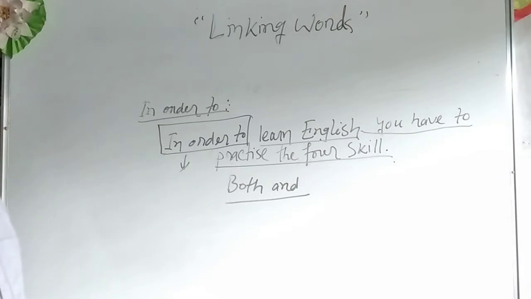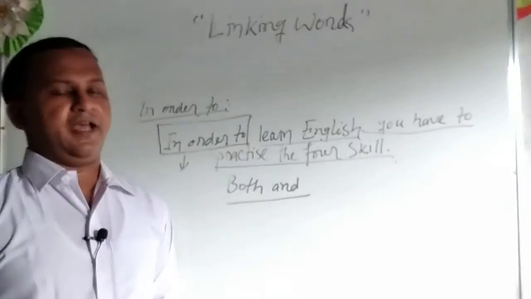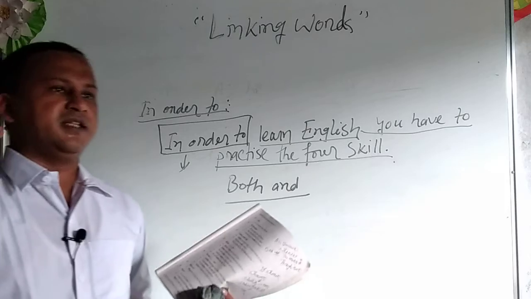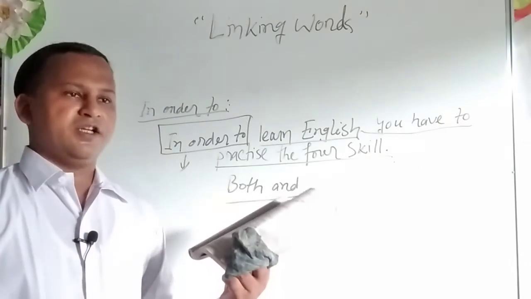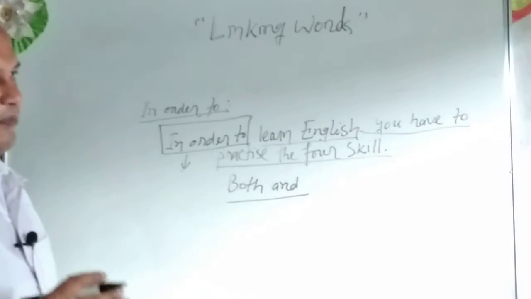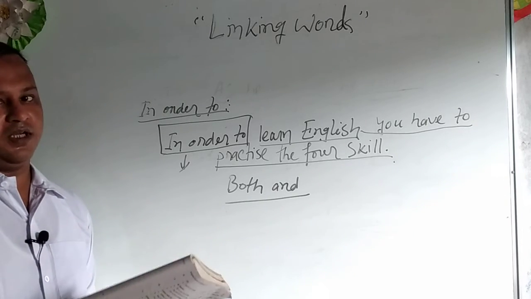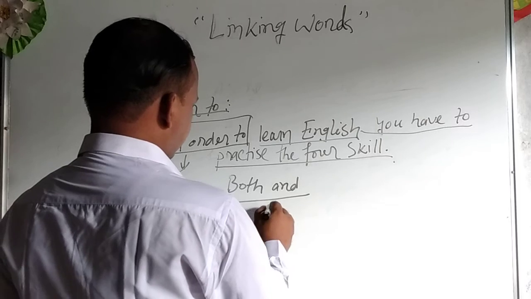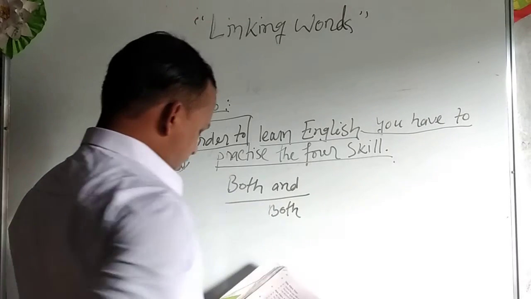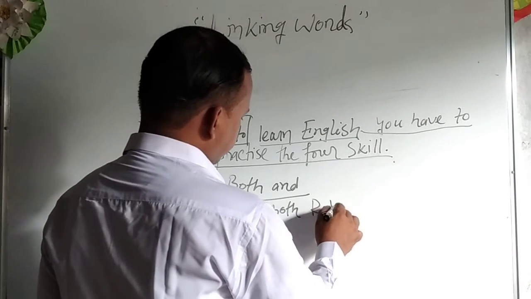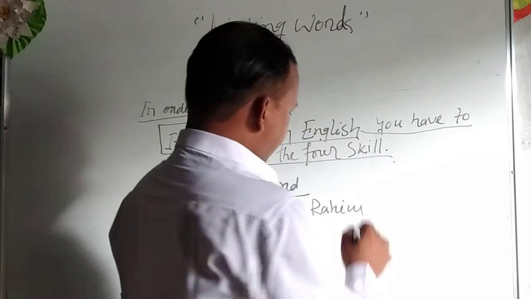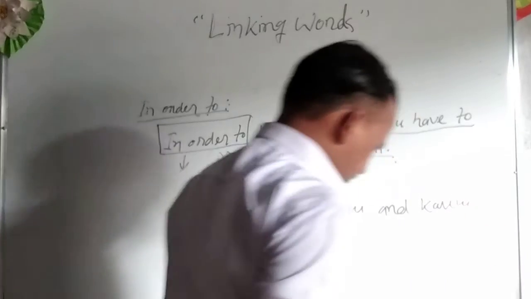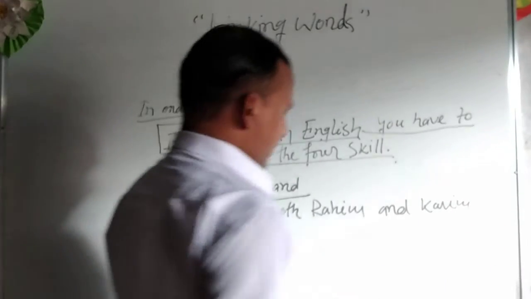Both and describes two subjects or two persons, or two qualities of the sentences, such as both Rohim and Karim are industrious.